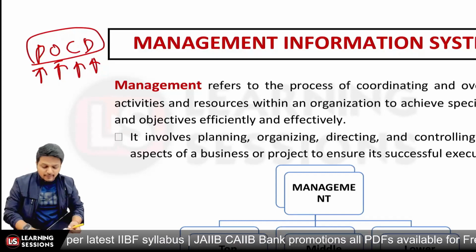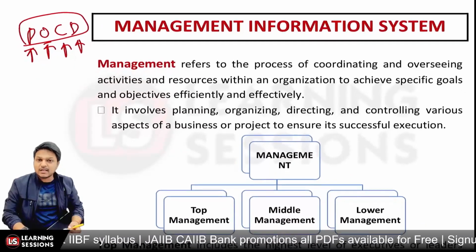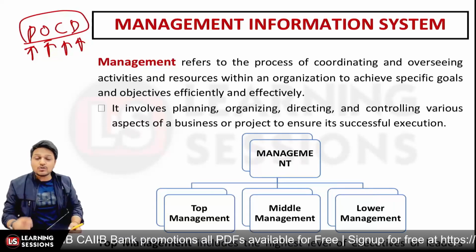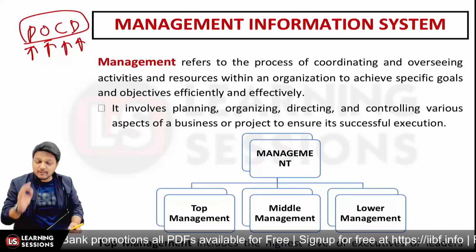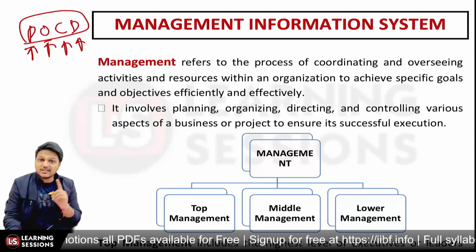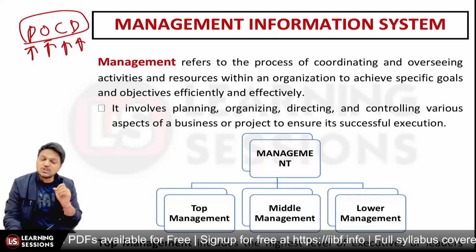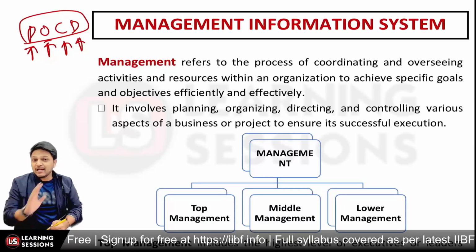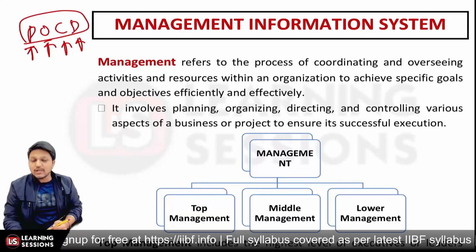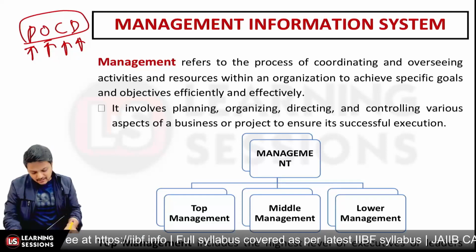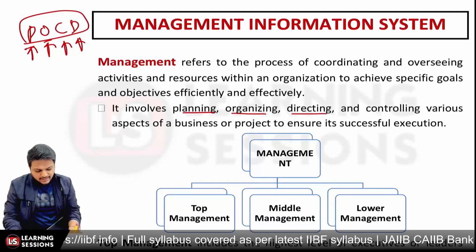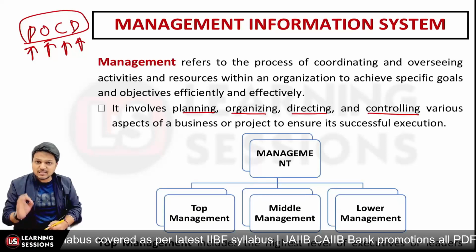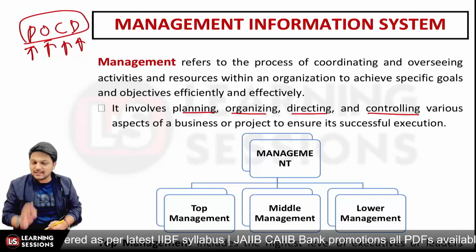So these are the different functions which are performed by the management, because the management wants to coordinate and oversee the different activities and procedures, manage the resources, and achieve the organizational objectives efficiently and effectively. If we are doing that, we are doing management. So it basically involves planning, organizing, directing, and controlling. These are the various aspects of business purposes for successful execution, right?